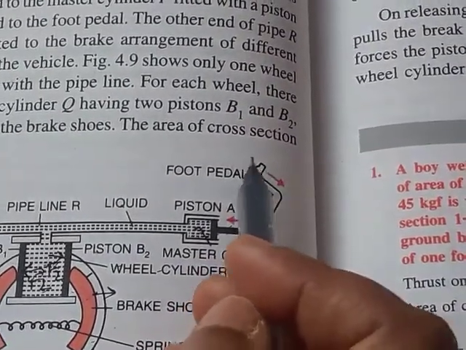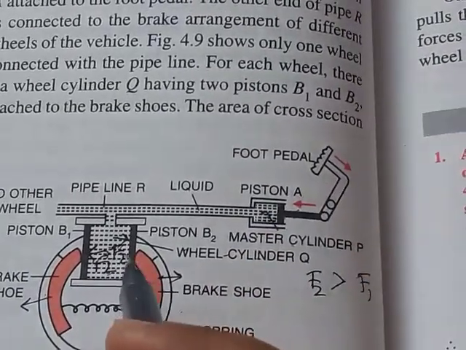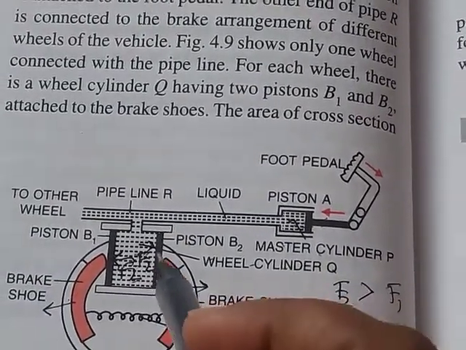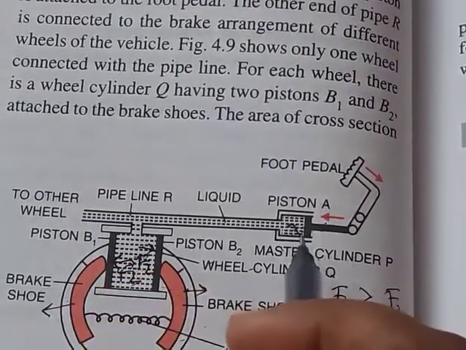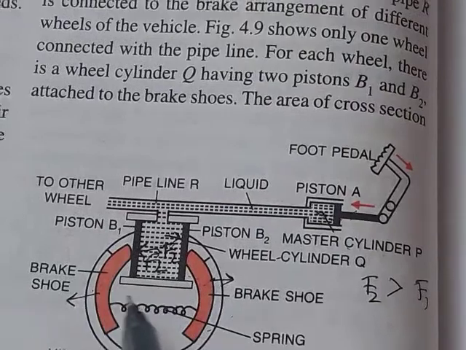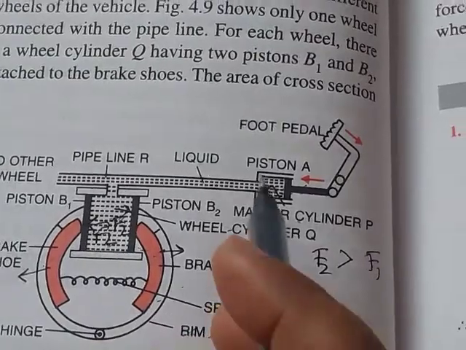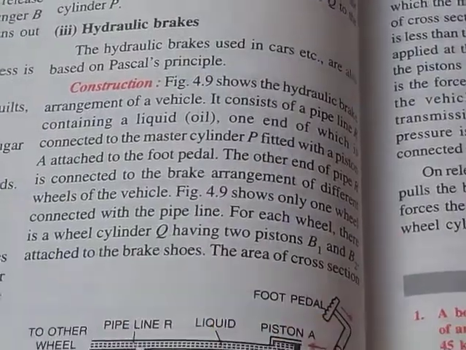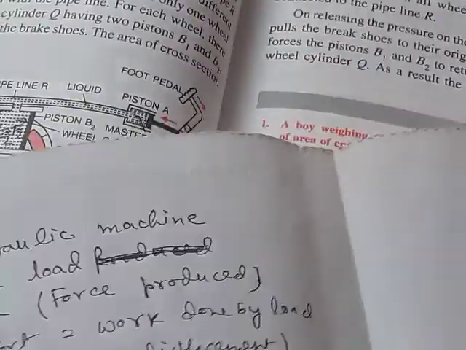Now if we release the force from the foot pedal, then the pressure will be released in the master cylinder P. Then liquid will flow from the wheel cylinder to the master cylinder. As a result, the spring will return the brake shoes to their original position, and the car again starts to move. So this is the working principle of hydraulic brakes, or the brakes we use in a car.